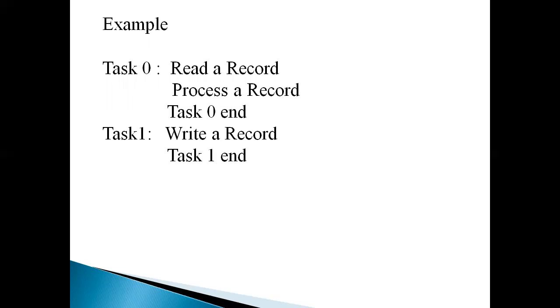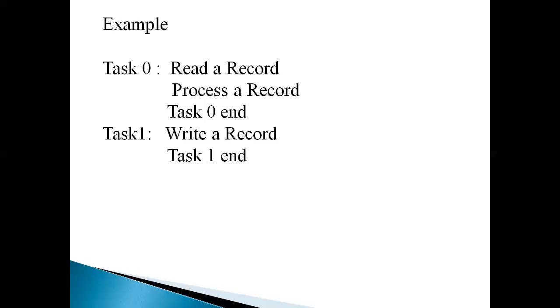If task 0 is blocked, the operating system will not block the entire process, because the process consists of two tasks. The operating system will find out whether task 1 is scheduled or not. When both tasks, task 0 and task 1, are blocked, then only the entire process is blocked.